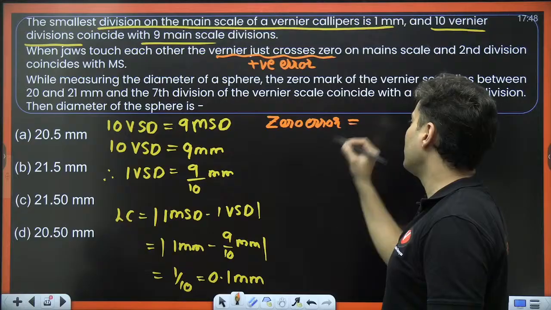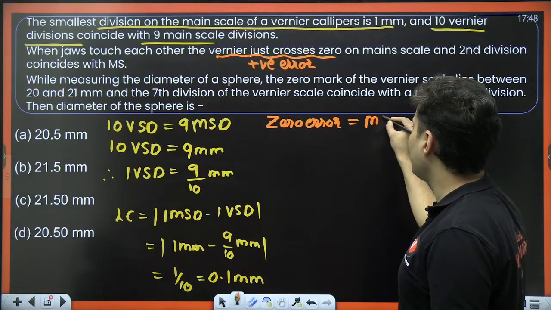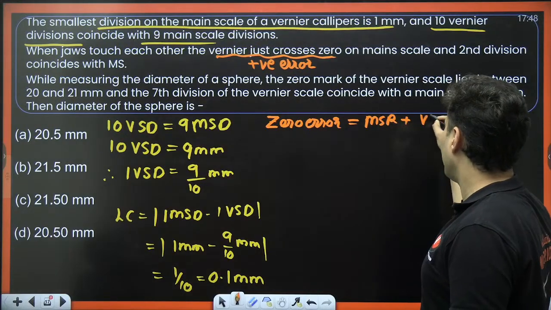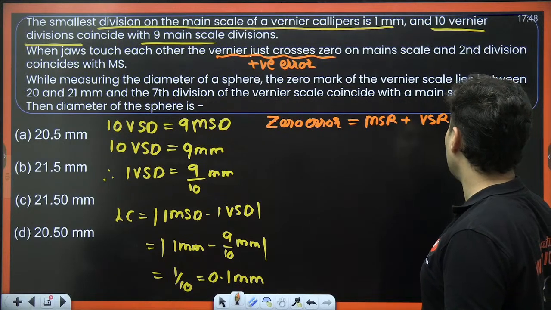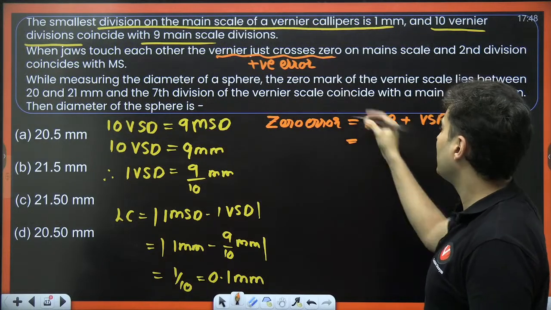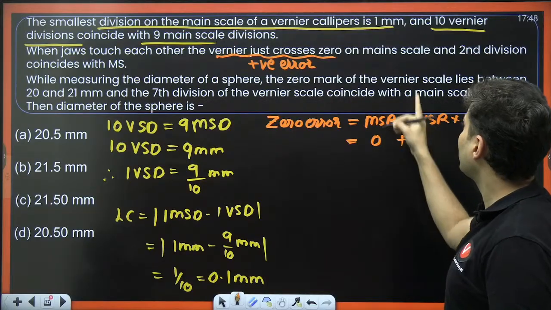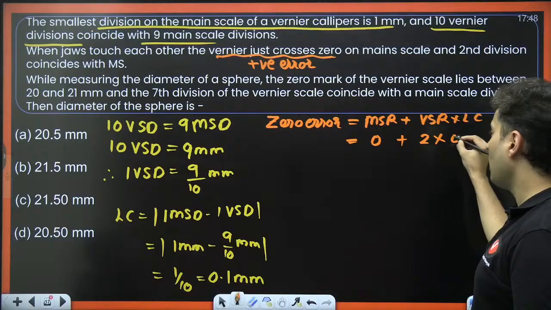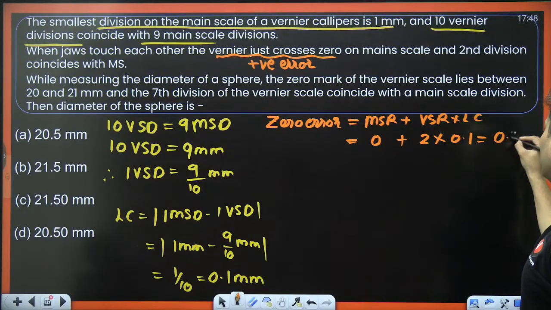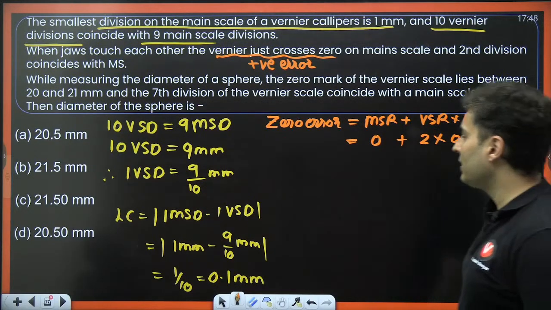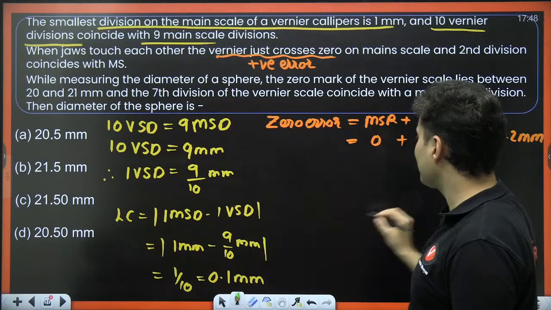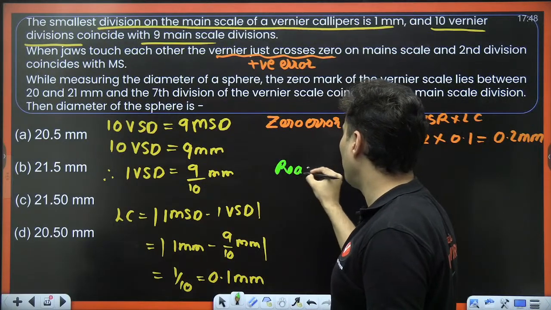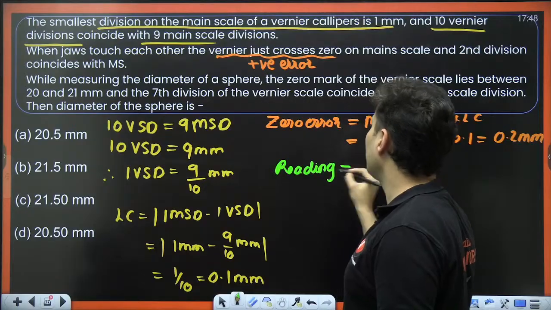Very nice. This will again be main scale reading plus vernier scale reading into the least count. Main scale reading, it just crosses 0, so 0. Vernier scale reading, second division coincides with the main scale. Least count 0.1. So it will be 0.2 millimeters. That is your zero error. What is the reading that I am getting when I put the object?